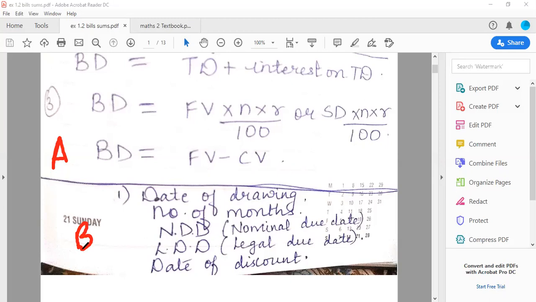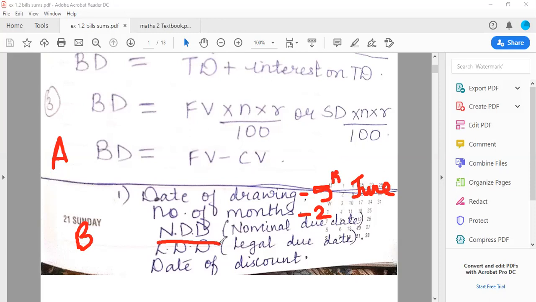So Mr. A says, okay, you pay me that 5,000 rupees within a time period of 2 months. So students, the case is like this. Mr. A has made a bill of 5,000 rupees for 2 months on Mr. B. So when I ask you what is the date of drawing, the date of drawing in this case is 5th June. You have to remember this format because we are starting the sums related to this topic. Sorry, say for example 5th June only. Now the number of months the bill was made by Mr. A, how many months was the bill for? 2 months.